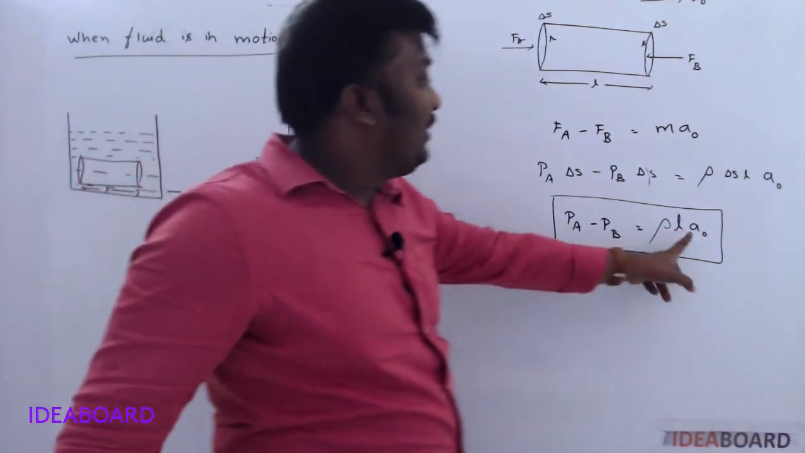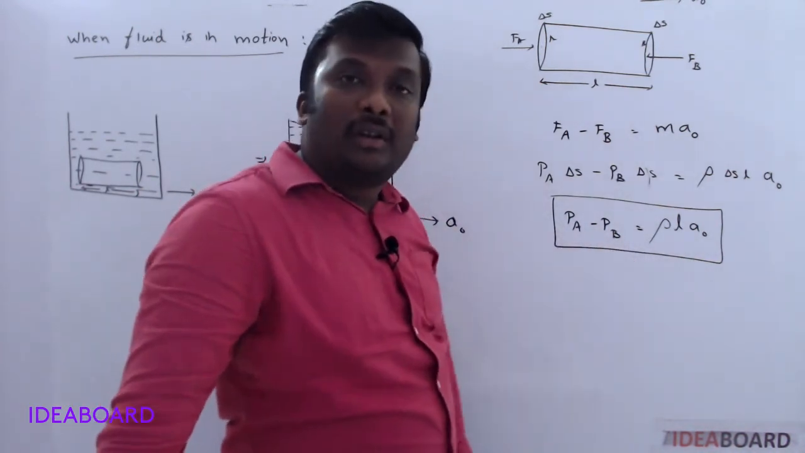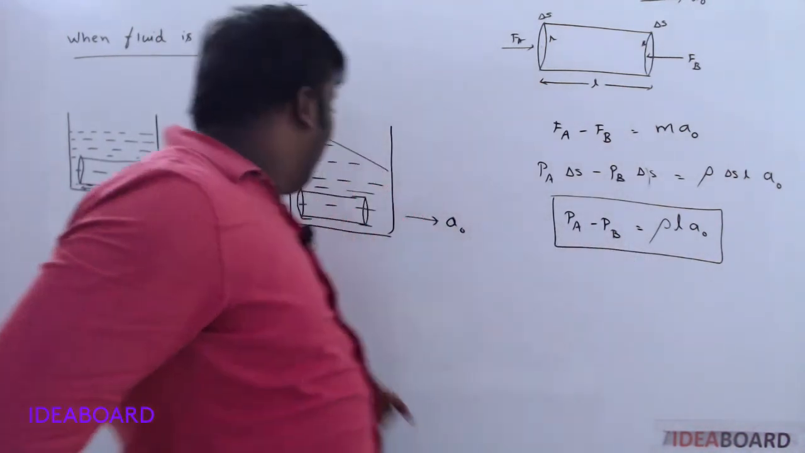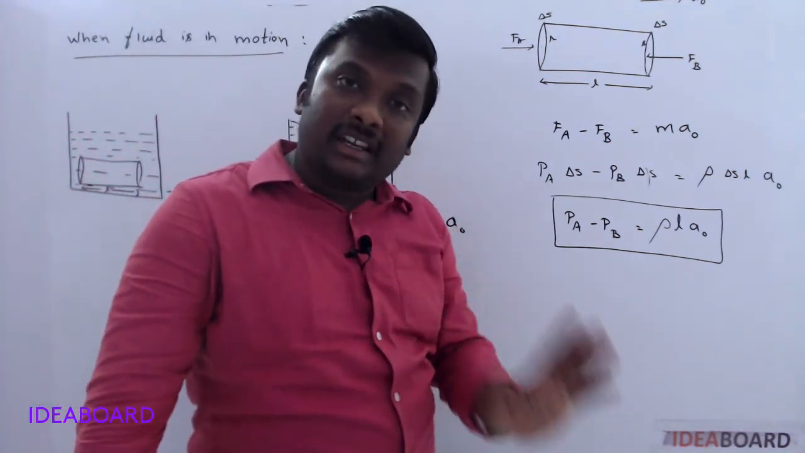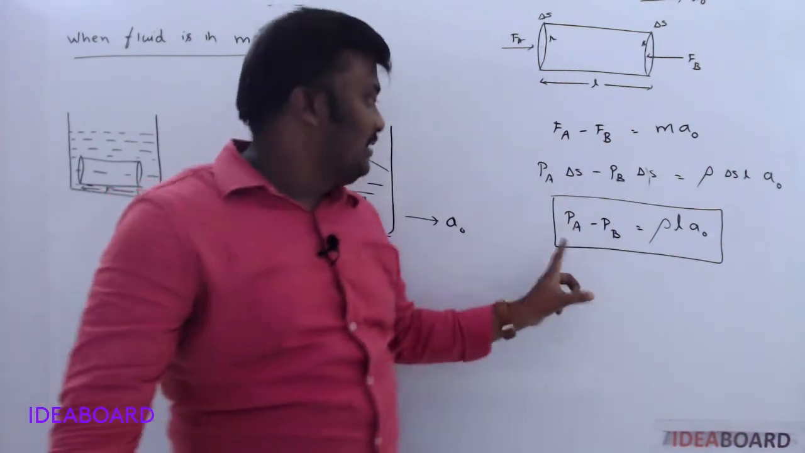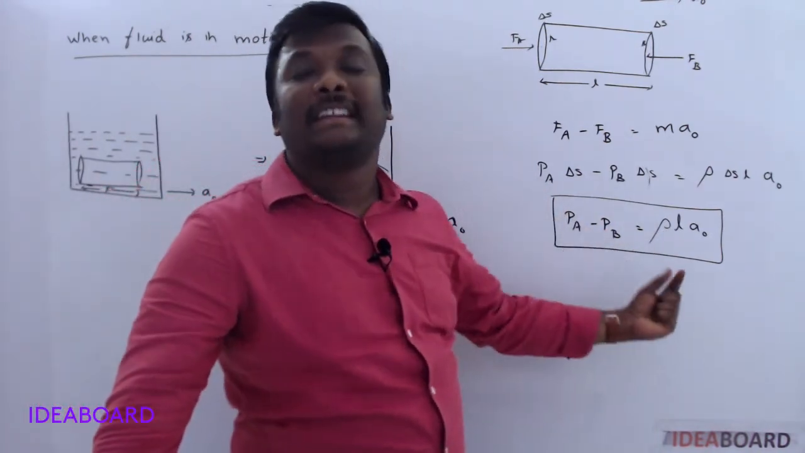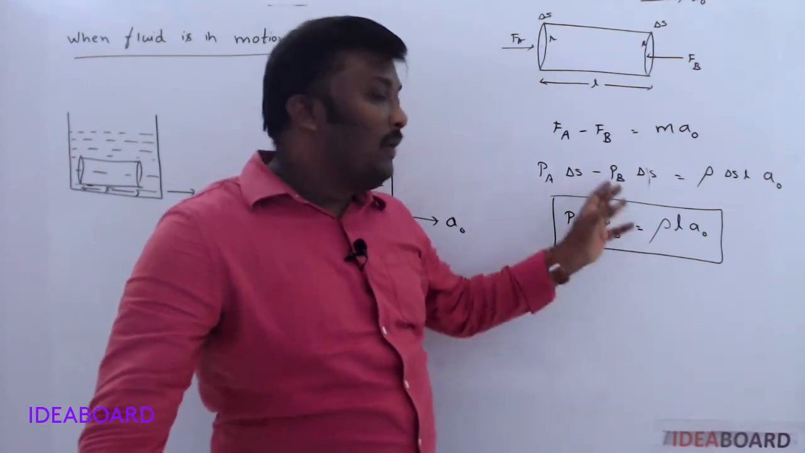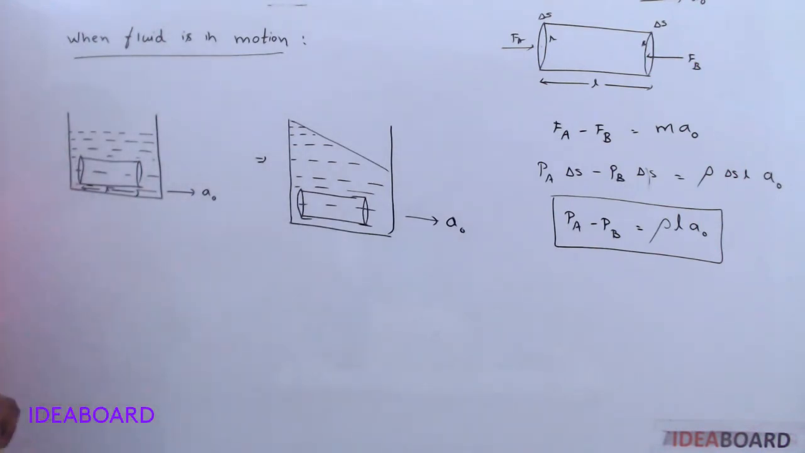So if it is not accelerated, it is at rest. If it is at rest, a naught is 0. Whenever a naught is 0, PA minus PB is equal to 0. Then PA is equal to PB now. Yes, at the same level, pressure is always the same if the fluid is at rest. So if the fluid is at rest, PA is equal to PB. If the fluid is in motion, PA minus PB is equal to rho L a naught. Clear? Check once.